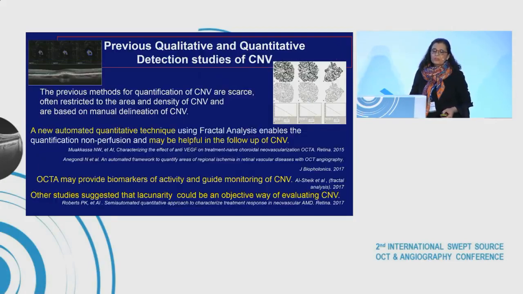Previous methods for quantification of CNV are scarce, often restricted to the area or density of CNV, and are based on manual delineation of CNV. A new automated quantitative technique using fractal analysis enables the quantification of non-perfusion area and may be helpful in the follow-up of CNV. OCTA may provide quantitative biomarkers of activity and guide monitoring of CNV.